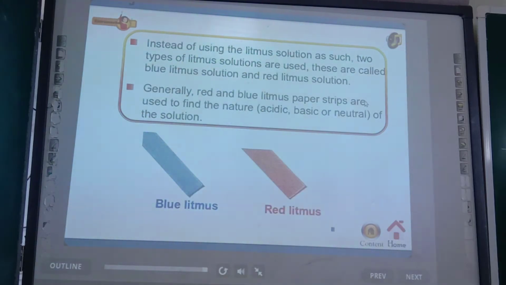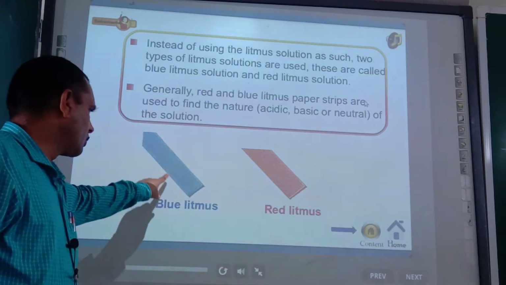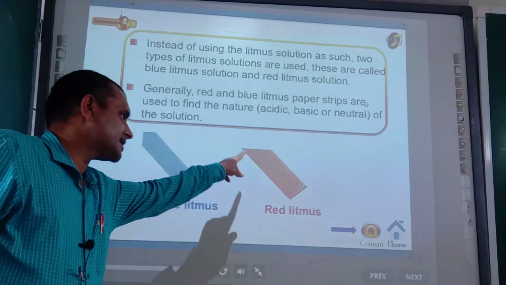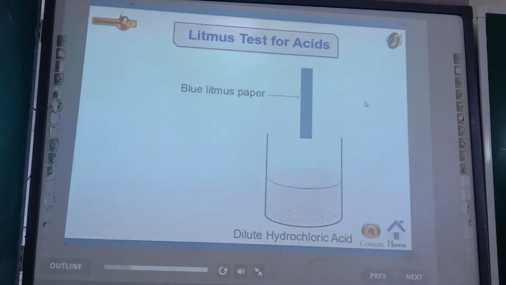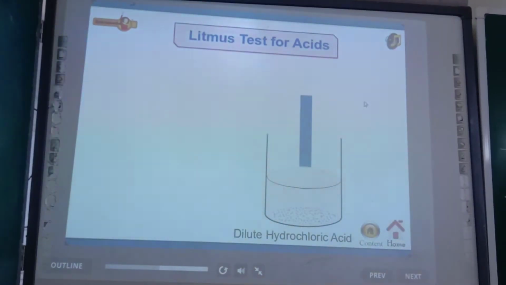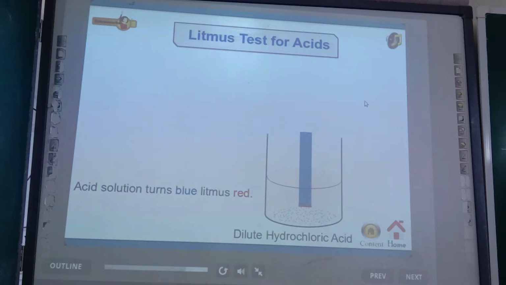Generally, red and blue litmus paper strips are used to find the nature of the solution, that is, acidic, basic or neutral. Just see, this is the blue litmus strip and this is the red litmus strip. Okay. The following illustration shows that an acidic solution turns blue litmus red. For a detailed explanation, watch the upcoming video carefully.